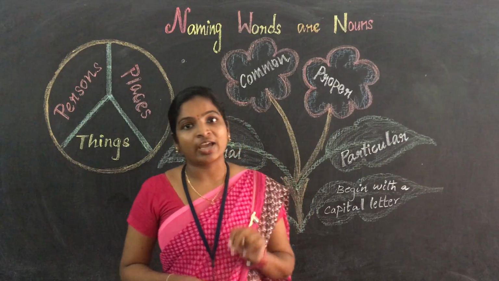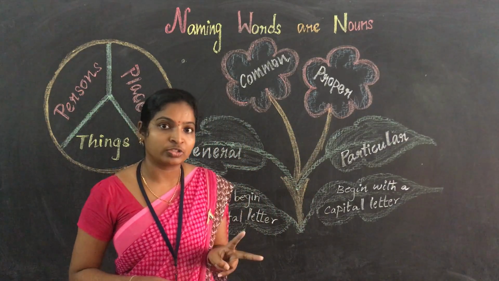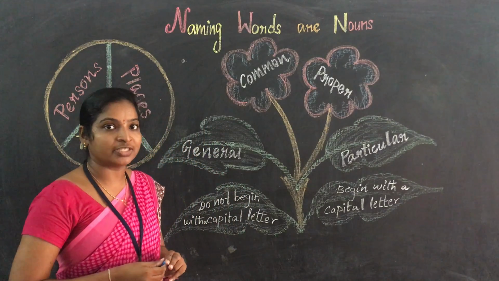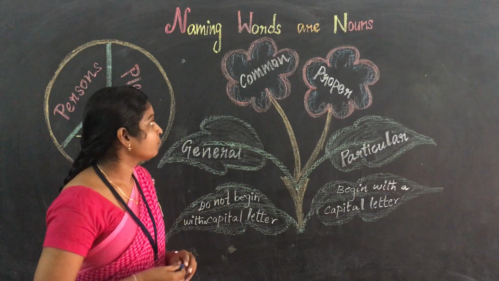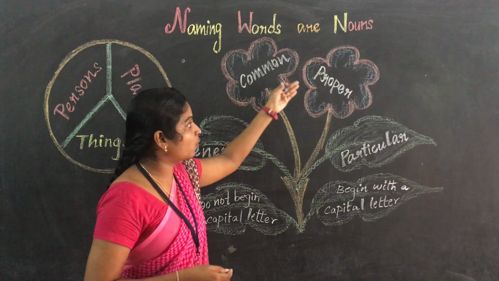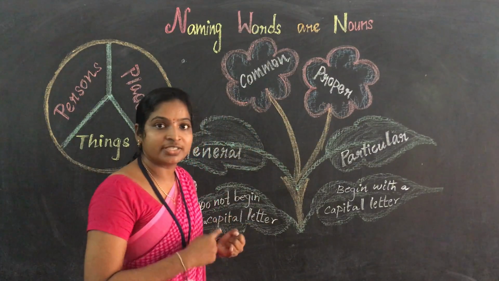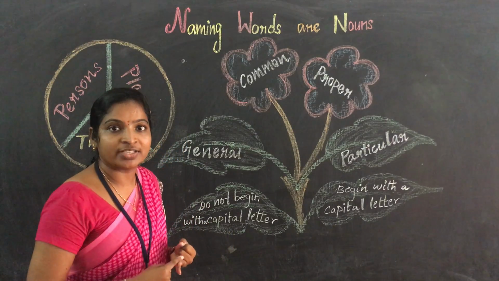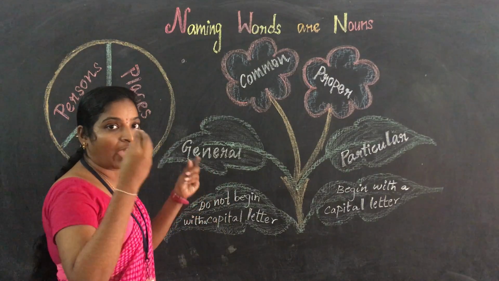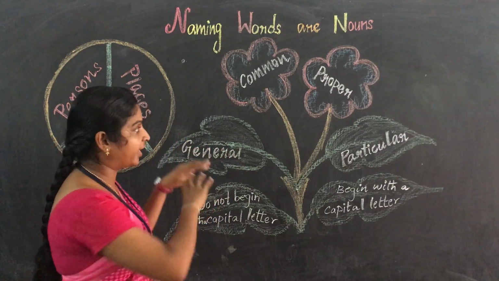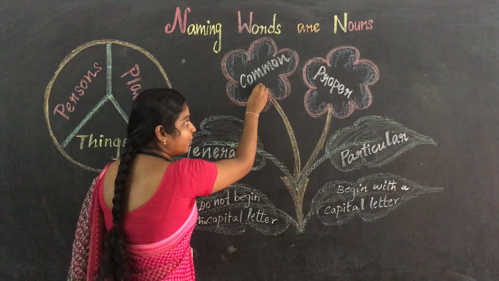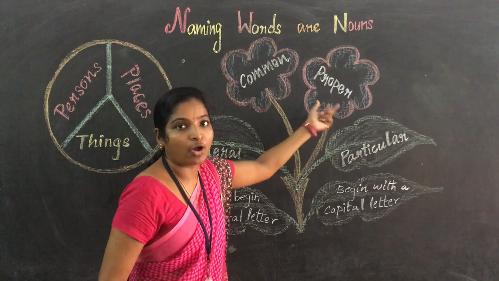There are two types of nouns, that is, two types of naming words. Let us see what they are. You just see here, one is common noun, another one is proper noun. First one is common noun and second one is proper noun. You just remember. While writing also you have to get an idea, get an image in your mind.